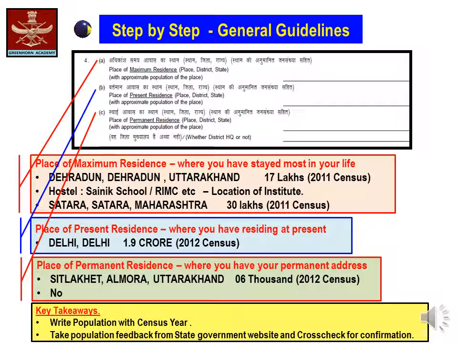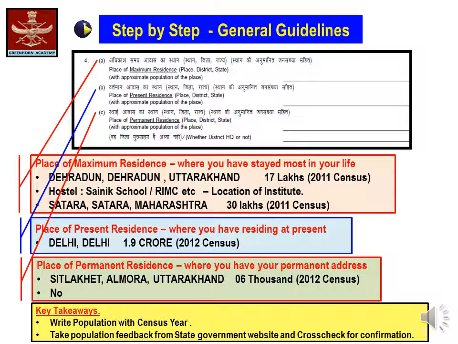Now coming on to para C, that is the place of permanent residence. Let's take a case where the boy is from Sainik School Gairkhal, whose place of maximum residence would be Sainik School Gairkhal.